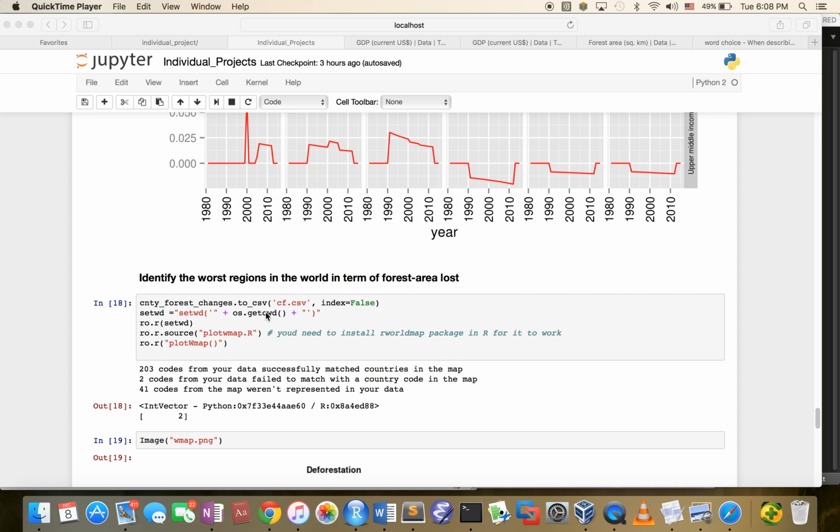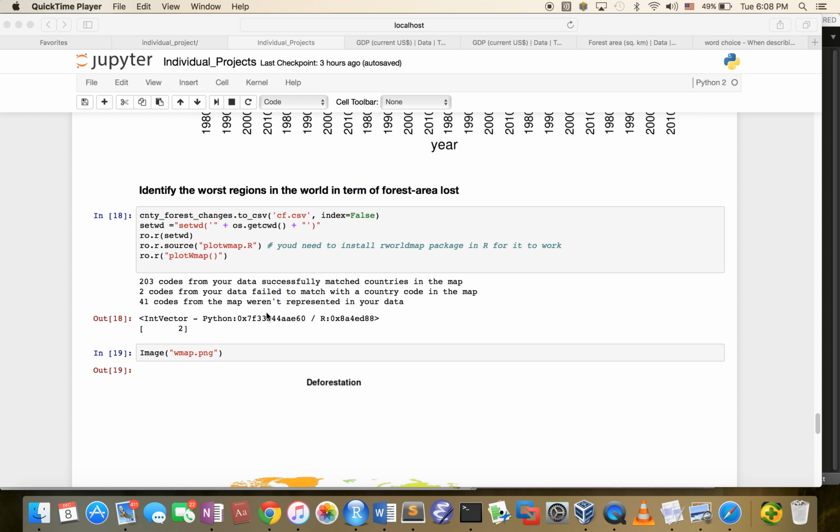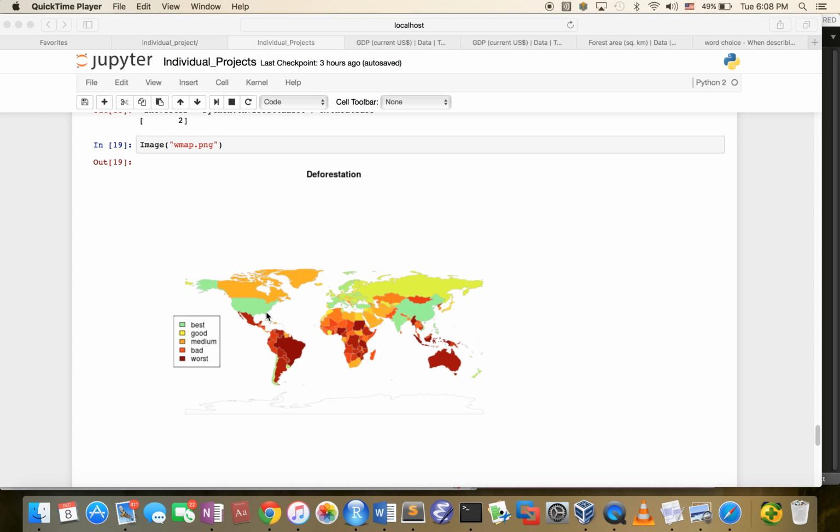To identify the worst region in the world in terms of deforestation, I created a heat map. As you can see here, Latin America, Africa, and Southeast Asia have the biggest deforestation problems.